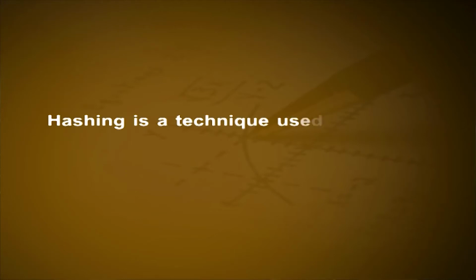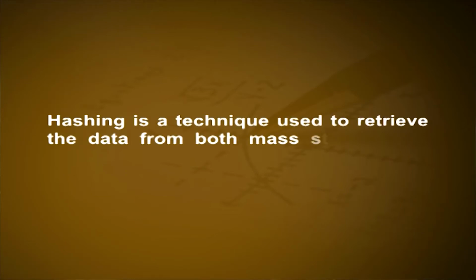Thus, a record that has been placed in the storage structure can be retrieved by first applying the hash function to the record's identifying key to determine the appropriate bucket, then retrieving the contents of that bucket and finally searching through the data retrieved for the desired record. Hashing is a technique used to retrieve the data from both mass storage and main memory. When hashing is applied in mass storage, the result is called a hash file, and when applied to a storage structure in main memory, the result is called a hash table.